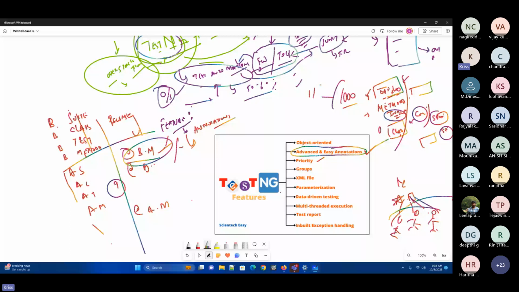All these things can be controlled by this Testng tool. So now it has that priority. Hey boss, out of these 1,000, the first test case is this, the second is this, the third is this, the fourth is this, the fifth is this.